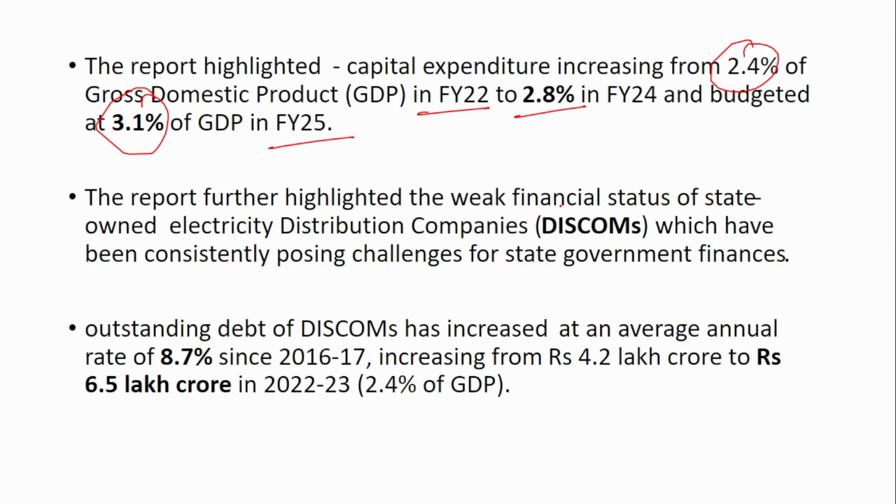The report further highlighted the weak financial status of state-owned electricity distribution companies, that is DISCOMs, which have been consistently posing challenges for state government finances. So you see, most of the DISCOMs, the distribution companies owned by state governments, are running in loss. Mainly because a few governments give free electricity units to the people, or because they charge very little compared to the production cost, and that is why the DISCOM is suffering loss. In order to compensate the loss, state government finances are being used. Though the DISCOM is running in loss, people working there should be given salary, right?